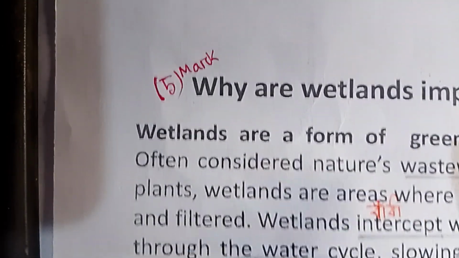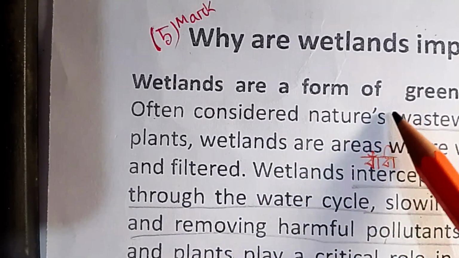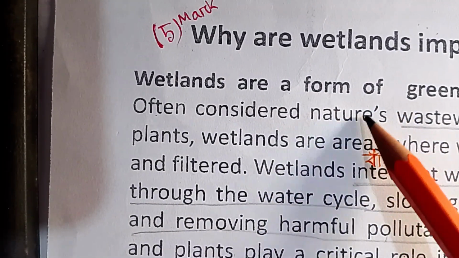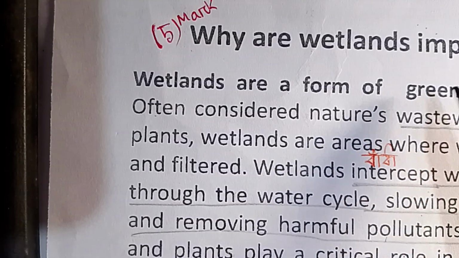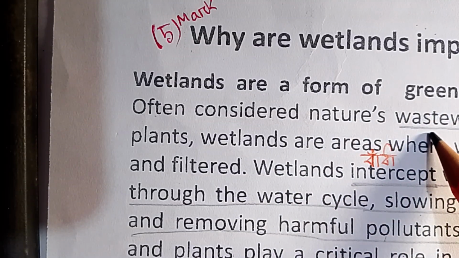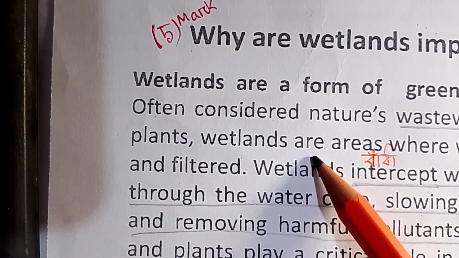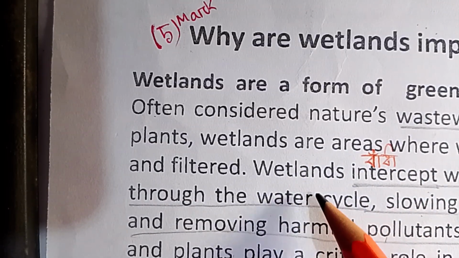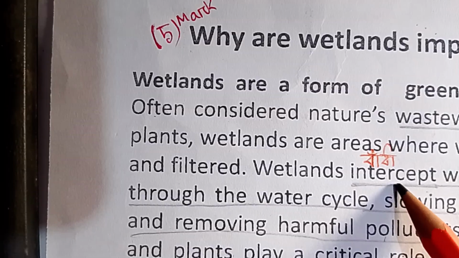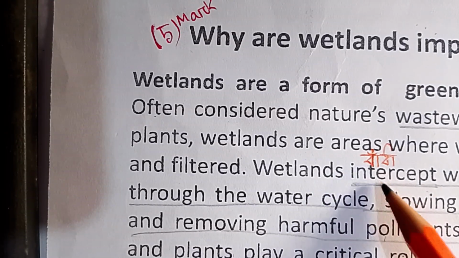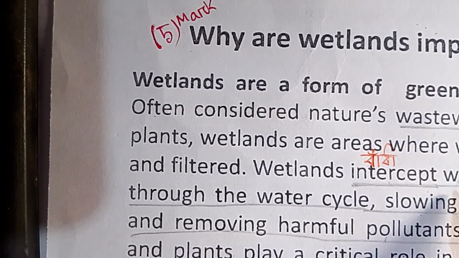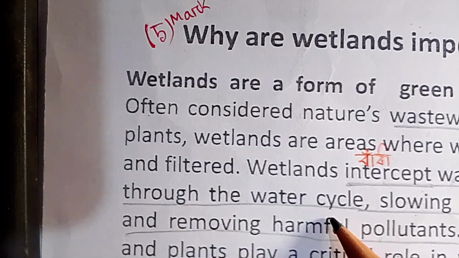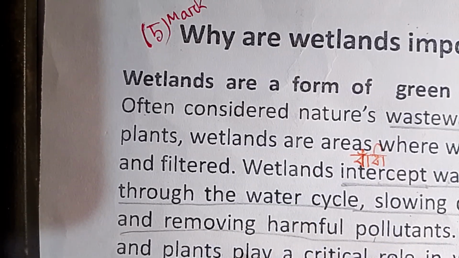Why are wetlands important? Wetlands are a form of green infrastructure often considered natural wastewater treatment plants. Wetlands are areas where water is purified and filtered. Wetlands intercept water as it moves through the water cycle, slowing down the flow and removing harmful pollutants.